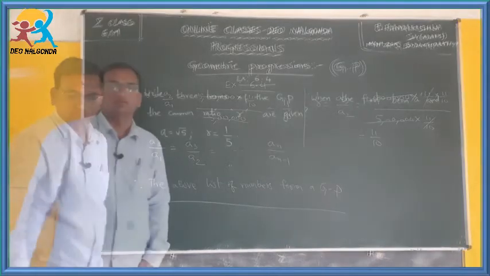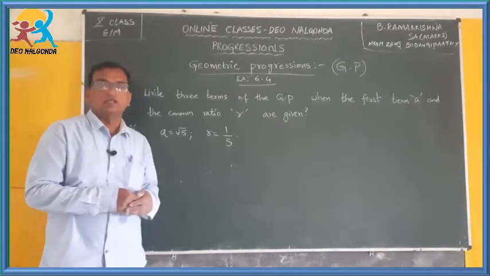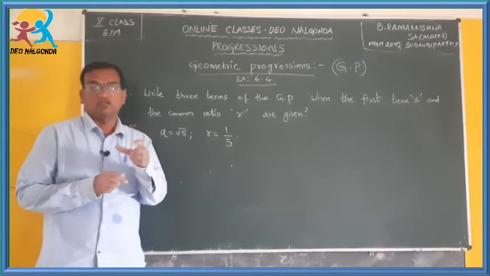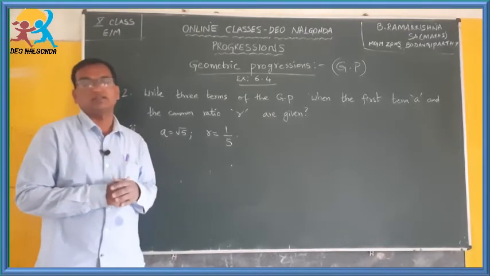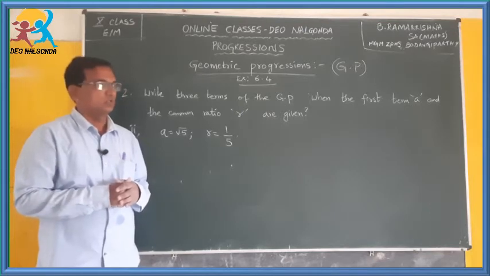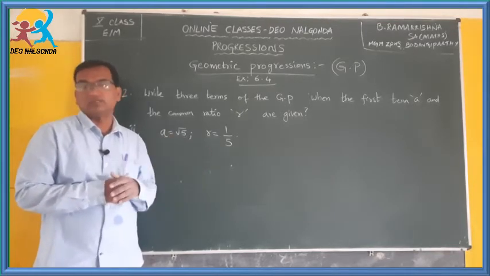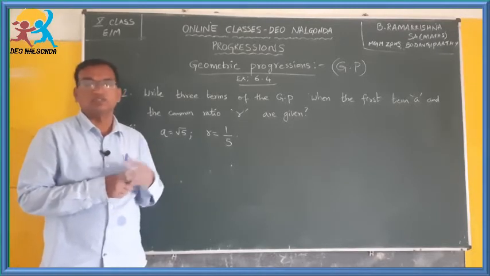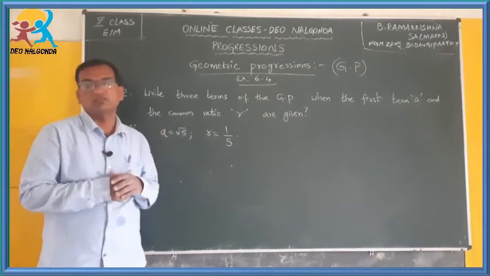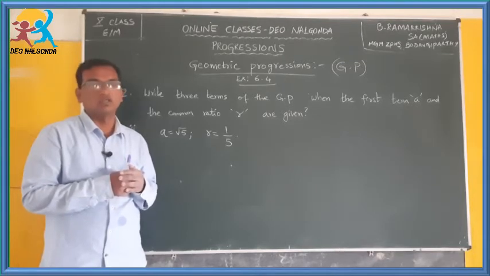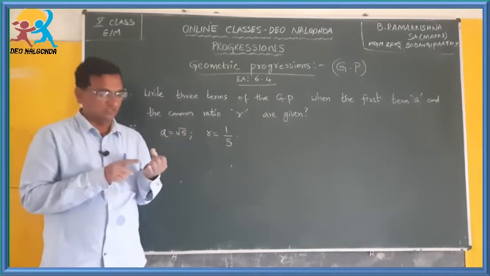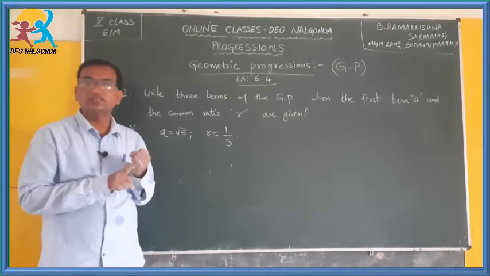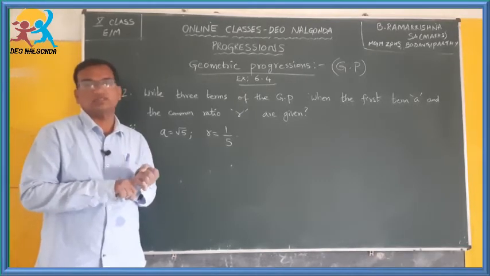Okay, children, in the previous question we discussed a formula related to compound interest. So in this progression you will be given some problems, or some lists of numbers to be found based on those problems. Two types of interest are there: one is simple interest and another is compound interest.